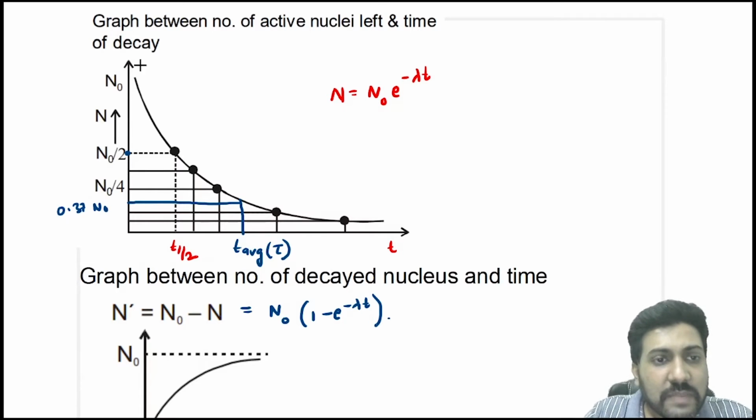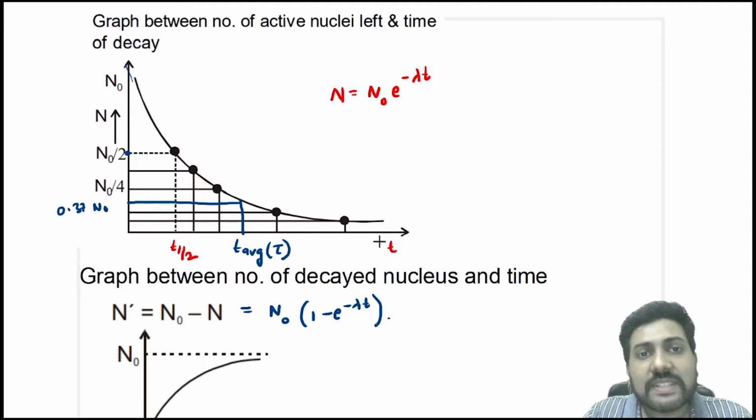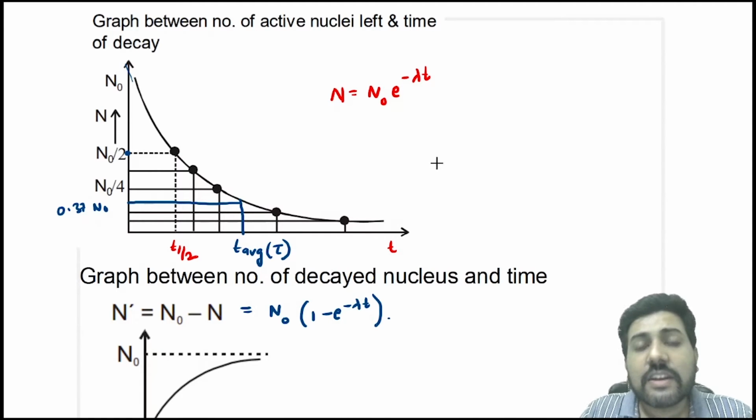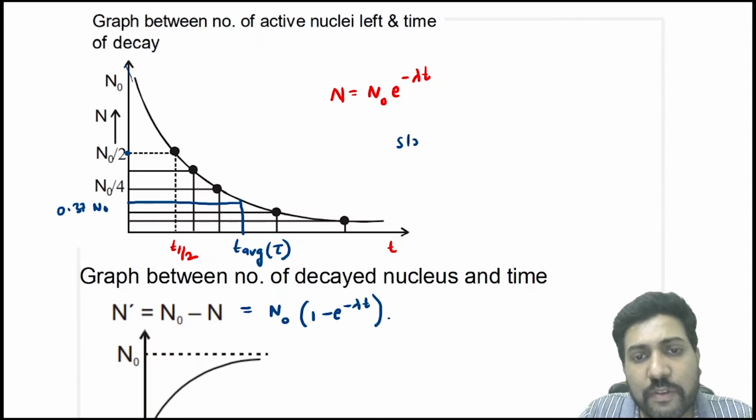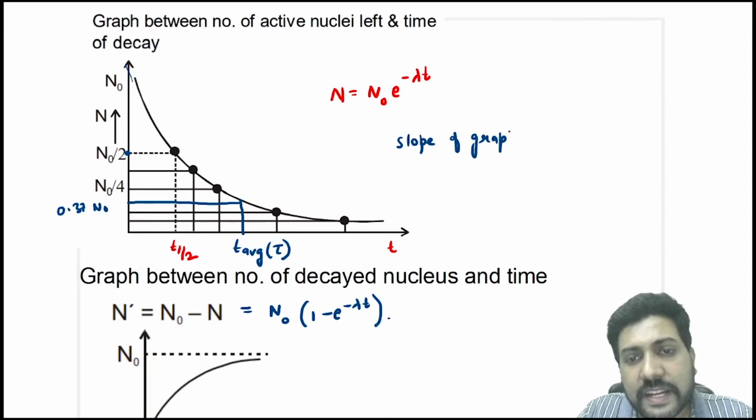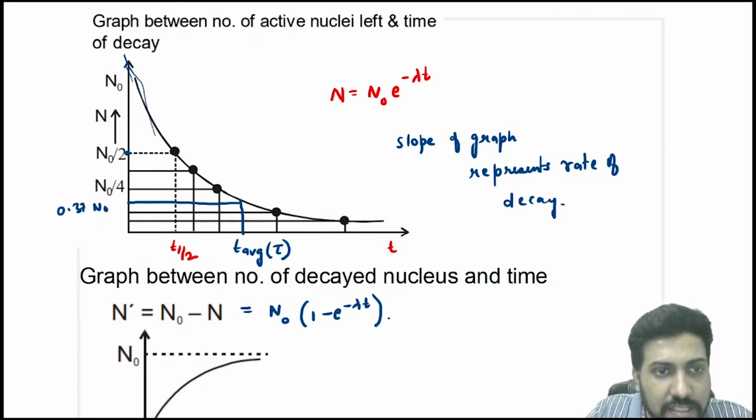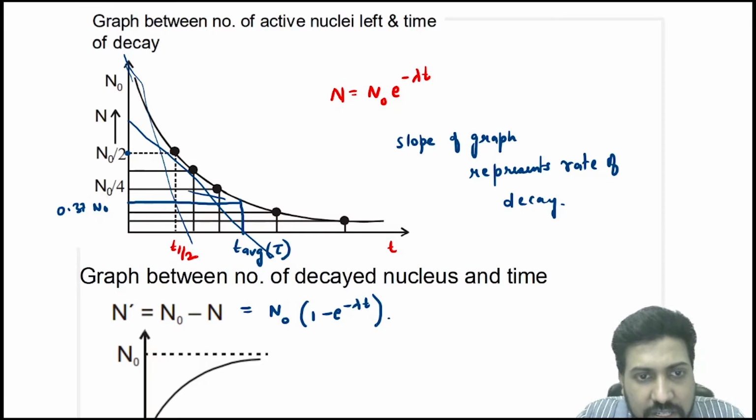Okay, and from this you can clearly see that the slope of this graph represents what? The slope represents the rate of decay, right? So the slope of the graph represents the rate of decay, and from this we can clearly see that the slope keeps on decreasing.